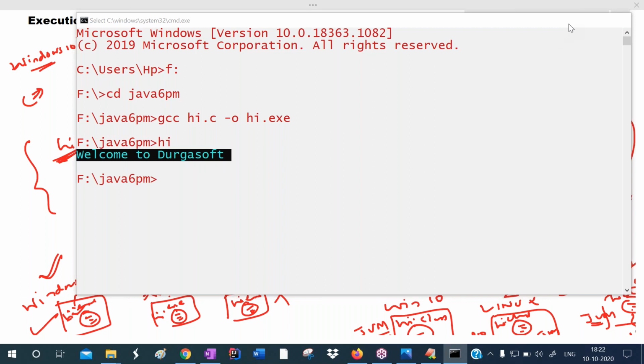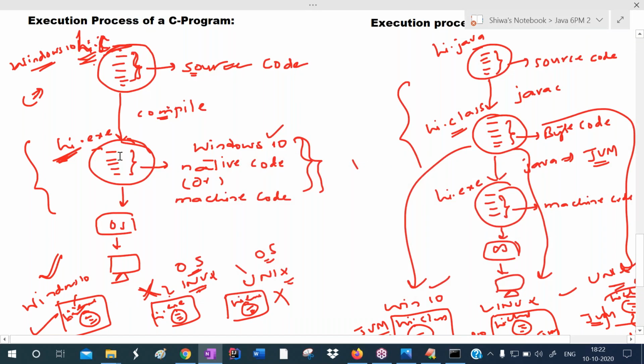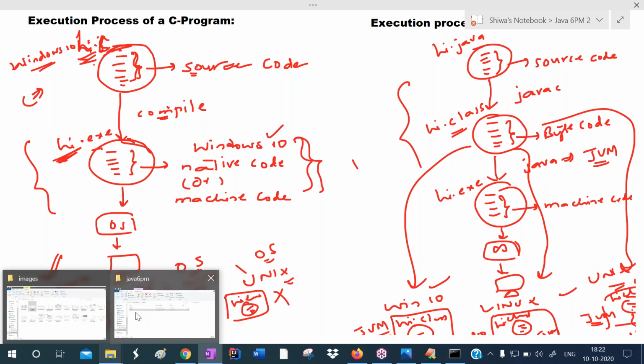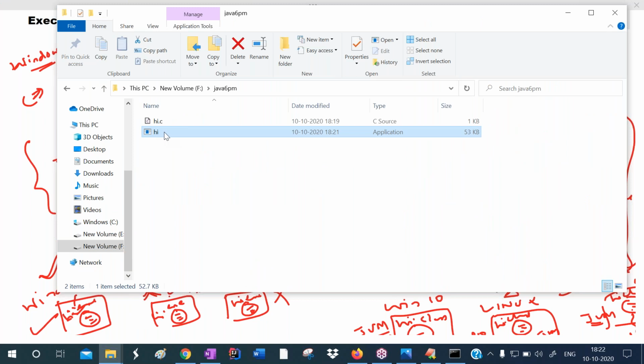After compilation, what is it creating? The exe file. That exe file contains machine code. In my system, the Windows 10 operating system is there, so that's why this exe file contains Windows 10 machine code.